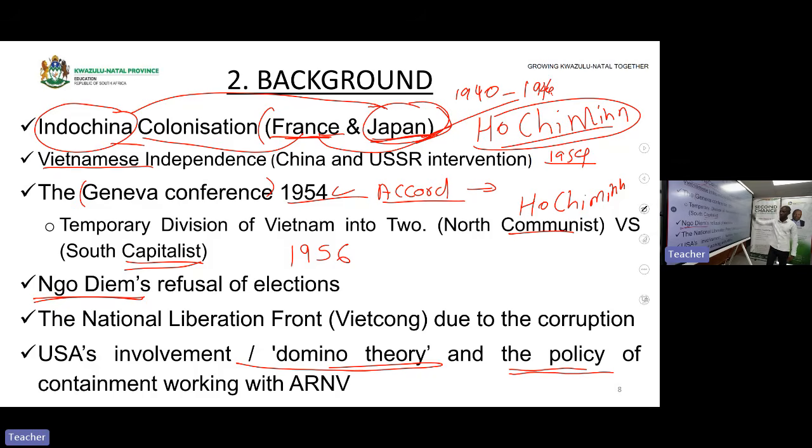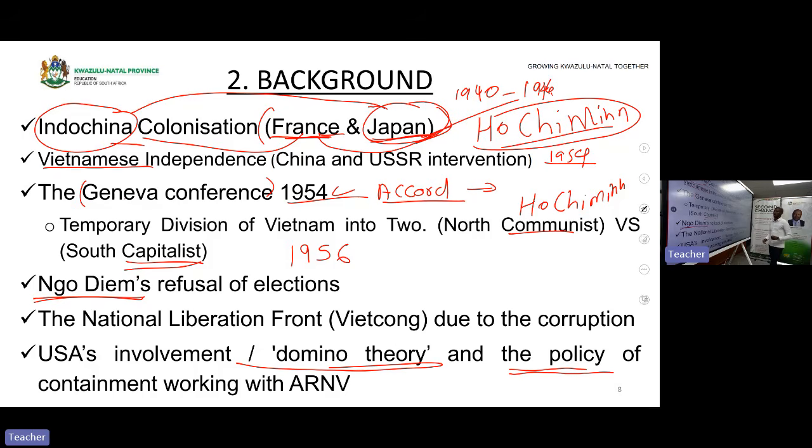Remember, we said that in the Cold War, the USSR, Russia, was trying to spread its ideology, and USA did not want that, so it blocked it with the policy of containment. They wanted to contain communism in Russia. That is why USA was involved in Vietnam, to stop the spread of communism.